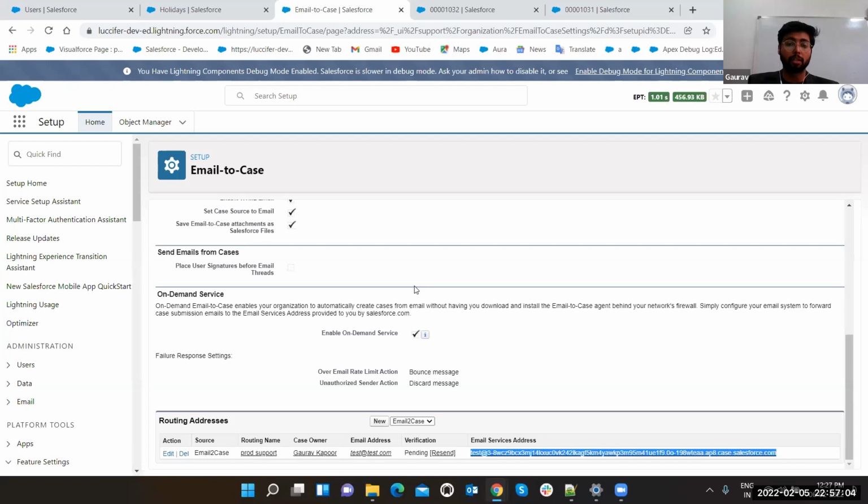Just create email to case and give the link to them. They will use it in their website, and you will get the details in your org. That is the best feature.